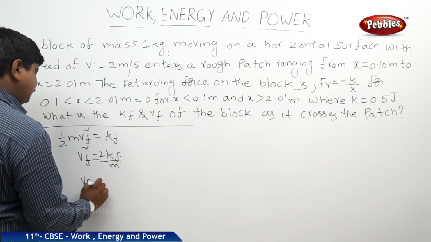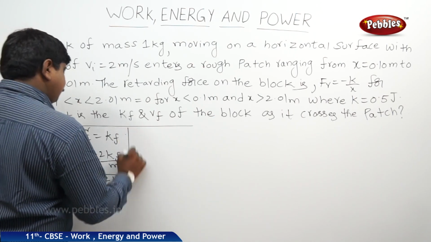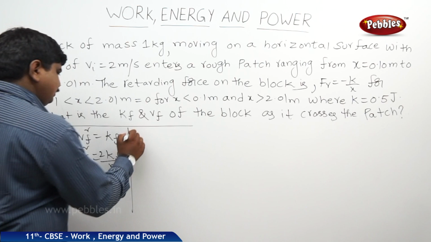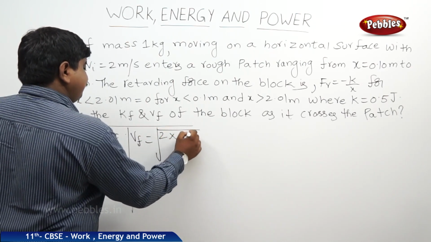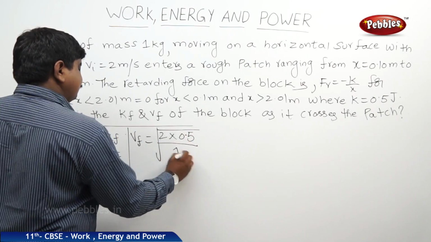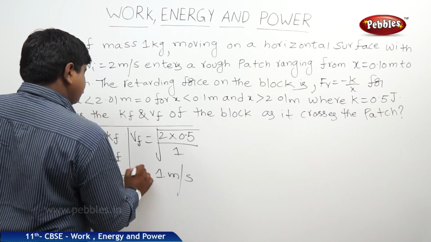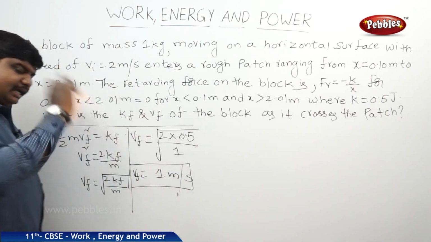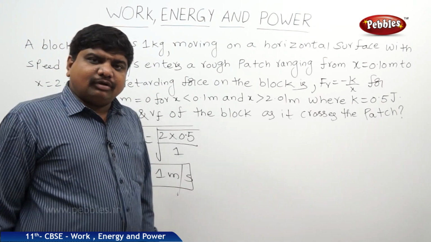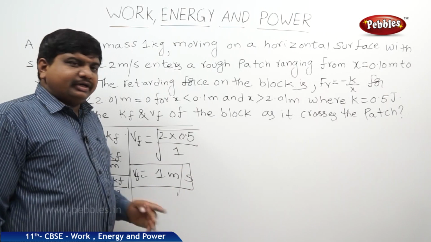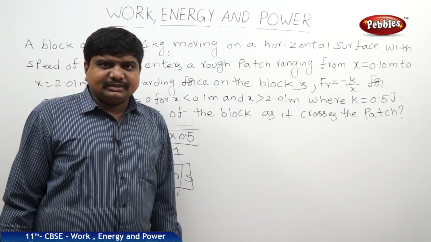Therefore, Vf is equal to square root of 2 kf by m. Therefore, Vf is equal to square root of 2 into kf, where kf is 0.5 and mass is 1 kg. Therefore, it is 1 meter per second. Here we are just substituting kf. This is the final velocity of the body as it crosses the patch of length 2.01 to 0.1 meters.